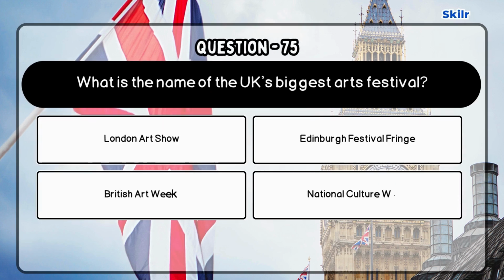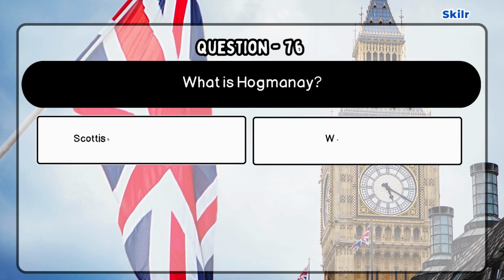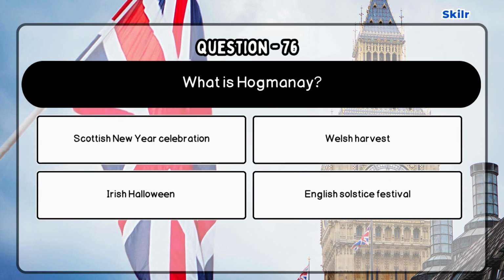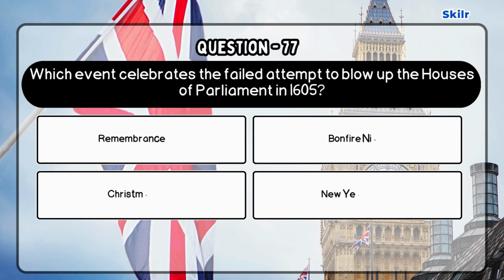Question 75. What is the name of the UK's biggest arts festival? Correct answer is Edinburgh Festival Fringe, as the Edinburgh Festival Fringe is the largest arts festival in the world. Question 76. What is Hogmanay? Correct answer is Scottish New Year celebration, as Hogmanay is the Scottish celebration of the New Year. Question 77. Which event celebrates the failed attempt to blow up the Houses of Parliament in 1605?